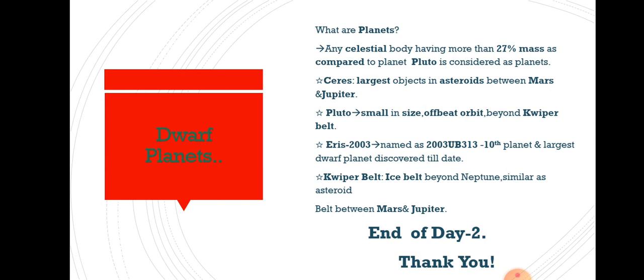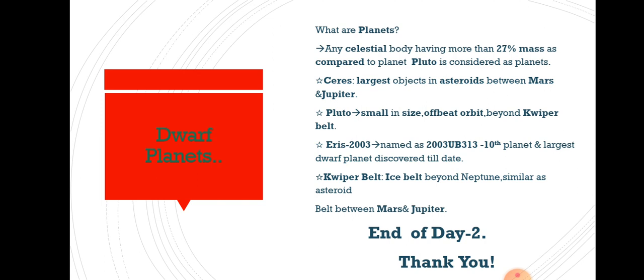Ceres, it is a type of asteroid. It is the largest asteroid that is found between the belt of Mars and Jupiter. The belt of small rocks is called asteroids. Among those, the biggest asteroid found between Mars and Jupiter is Ceres.